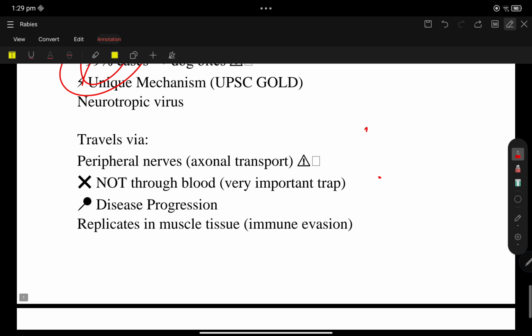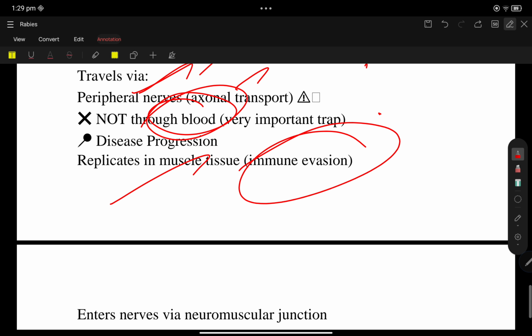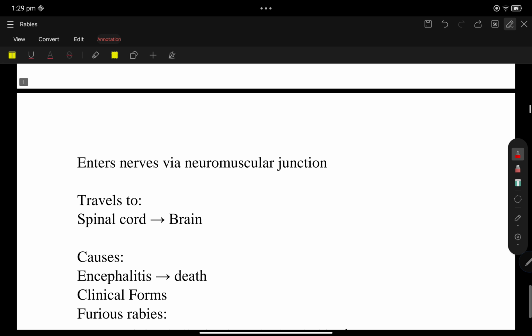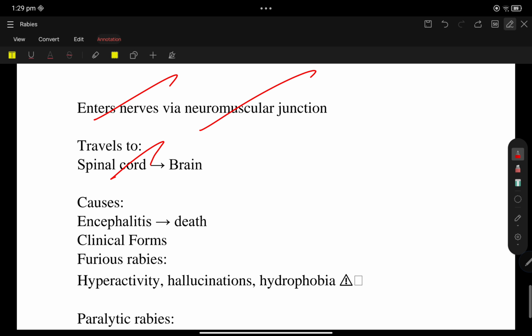So it attacks the peripheral nerve. Axonal transportation, peripheral nerve, not through blood. So it replicates in muscle tissues. So it evades the immune system. So it enters the nerve via the neuromuscular junction. So it travels to the spinal cord and reaches the brain. Once it reaches the brain, it starts as encephalitis and finally leads to death.